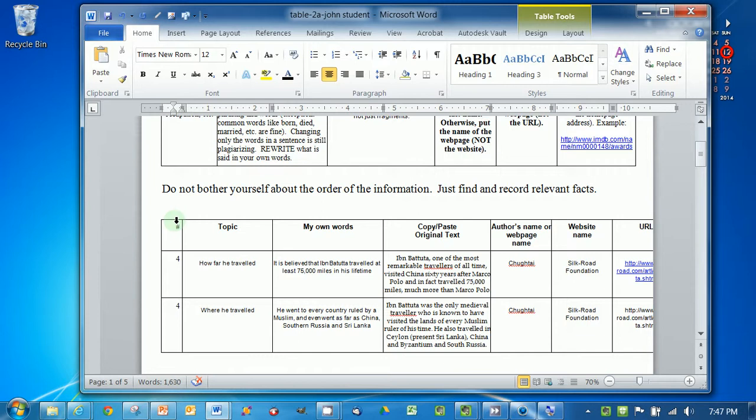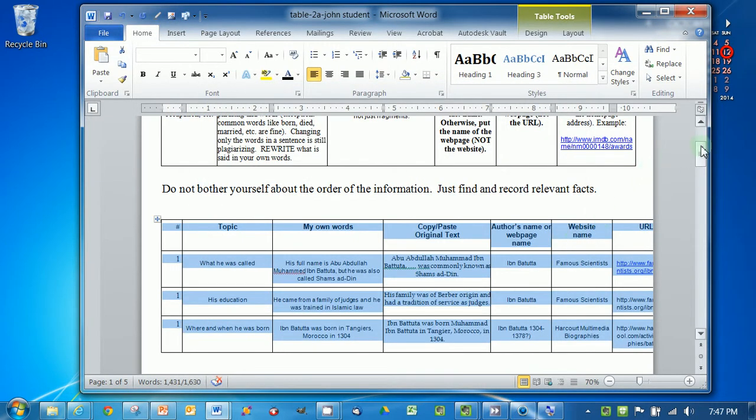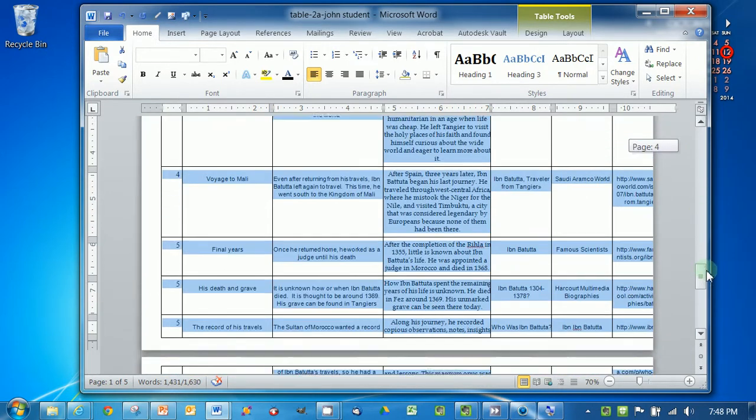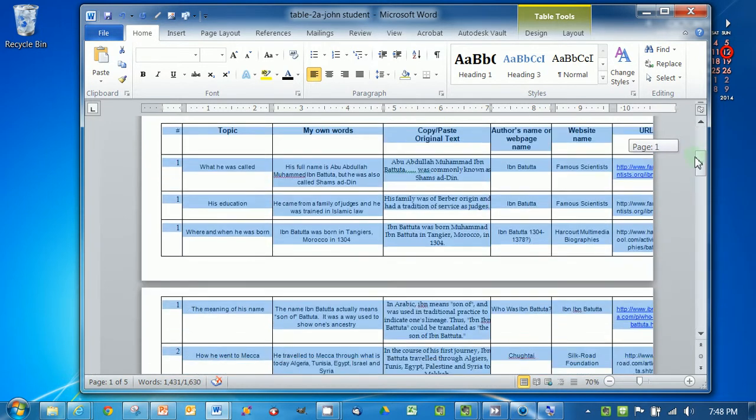And the way we're going to do that is we're just going to highlight the column again, go up here to the sort, which is an A to Z with an arrow next to it. And if you click on that, it says sort by this column, and I say OK. Now watch what happens. Everything's in more or less order. So 1, 2, 3, 4. So what I've done is I've essentially grouped the experiences in his life.